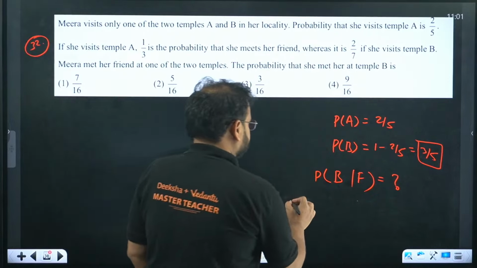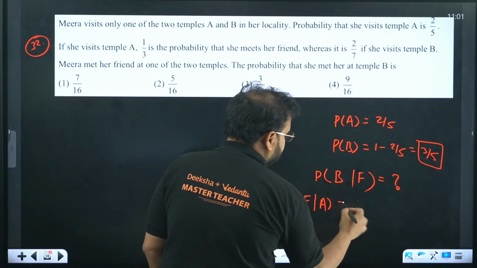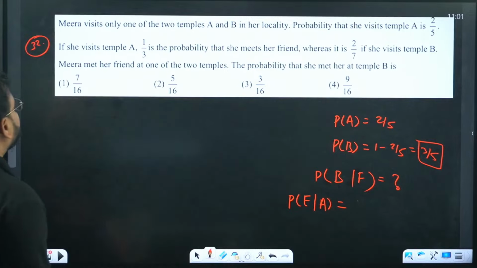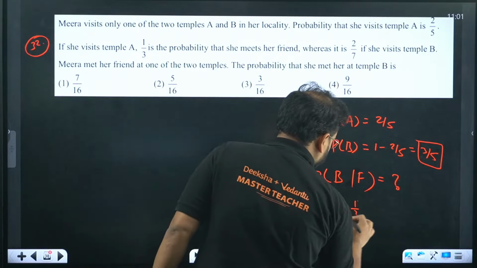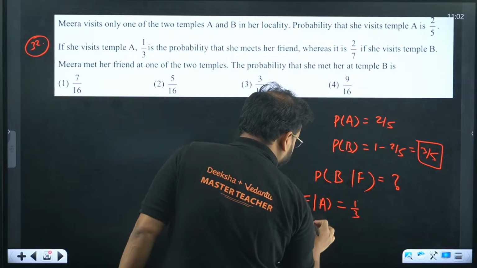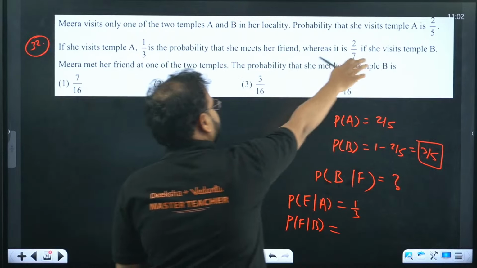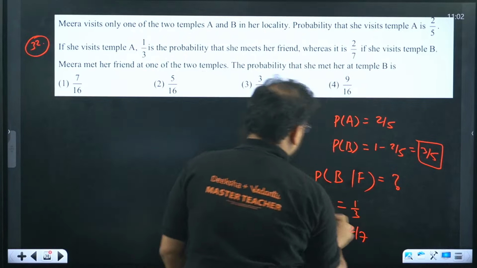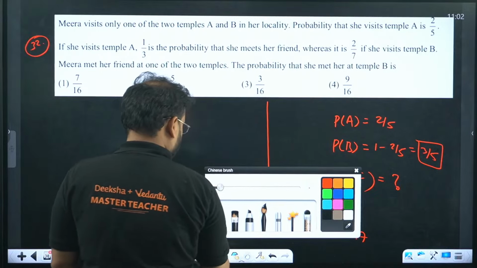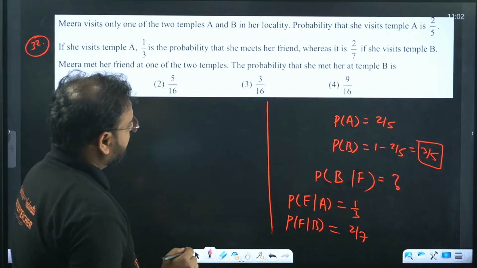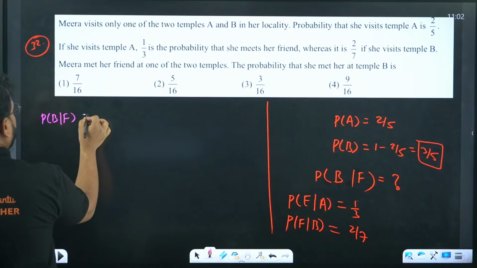Let's find the case where she meets a friend at temple A. The probability that she meets the friend at temple A is 1 by 3, and that she meets the friend at temple B is given as 2 by 7. Now the interesting part, please check. We have to find this value, P of B given F, meets the friend at temple B.